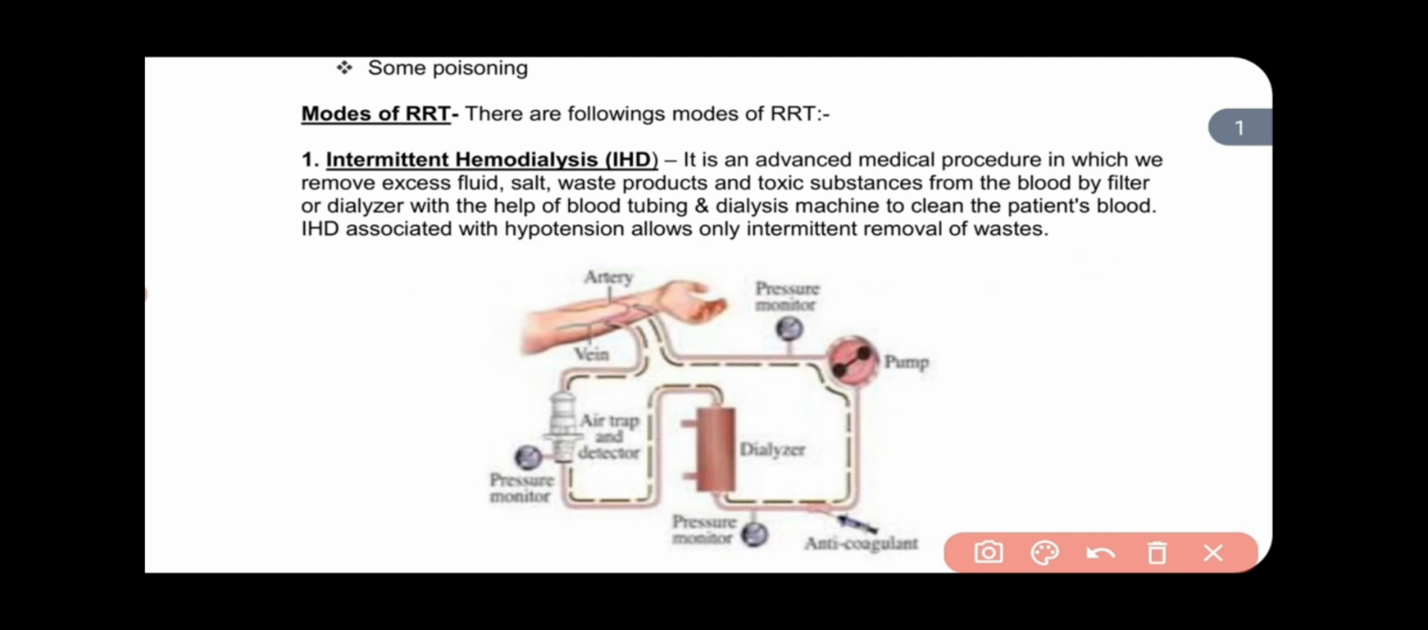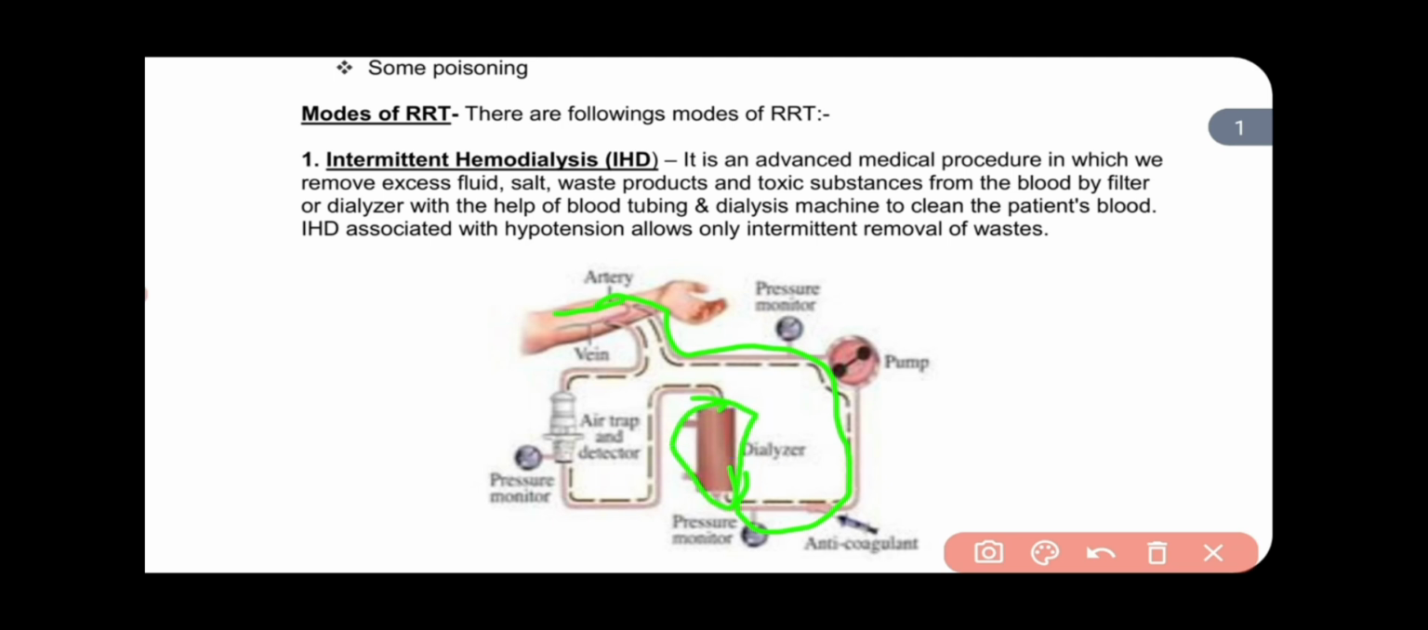Now come to the process of how hemodialysis is done. Firstly, we insert the arterial needle. With the help of the arterial needle, we connect it with the arterial blood tubing, and this blood tubing is connected with the filter or dialyzer.